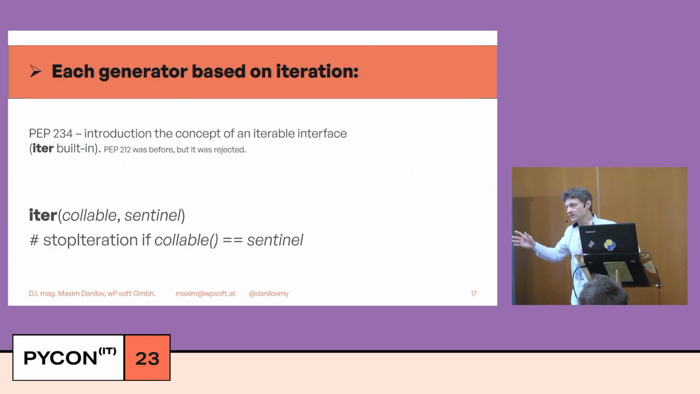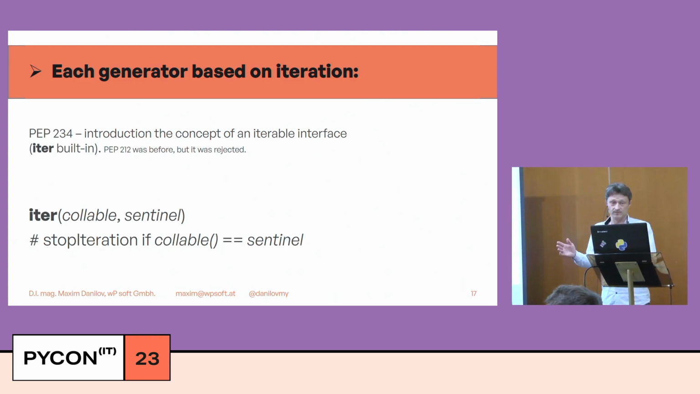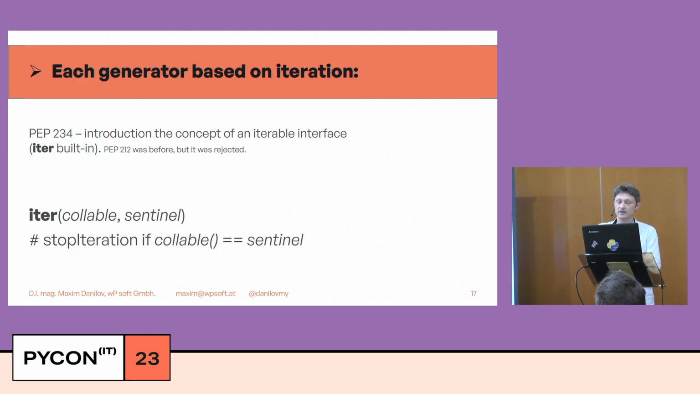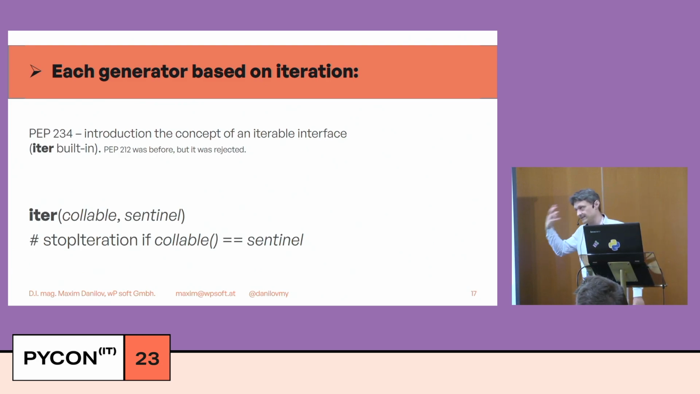Okay, each generator is based on iteration. In PEP 234, this concept was introduced, the iterable concept. It's really interesting. Some years before, it was already presented in another PEP, but the community was not ready for this concept.